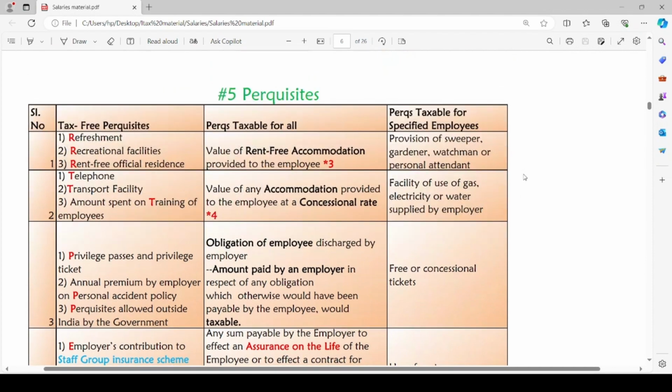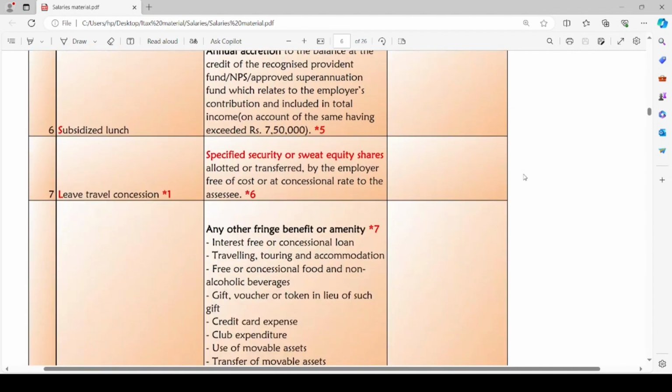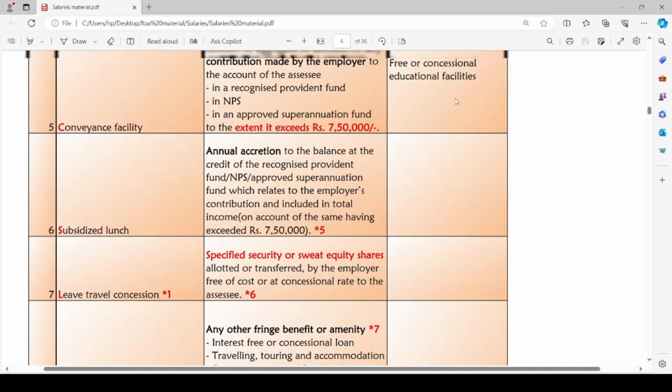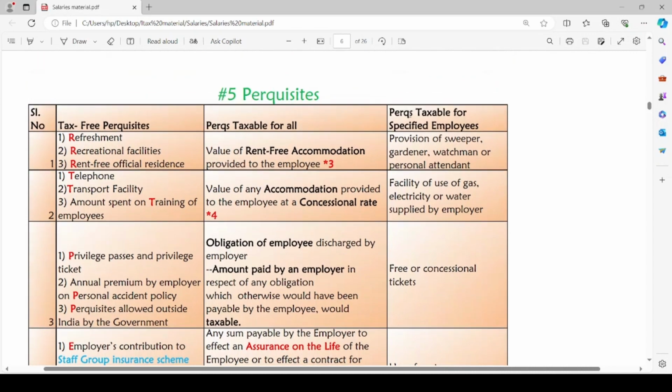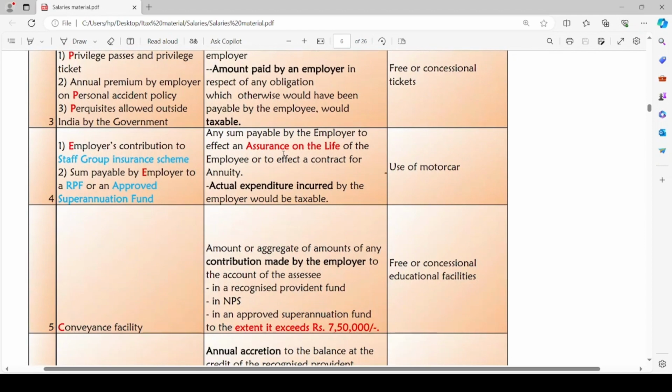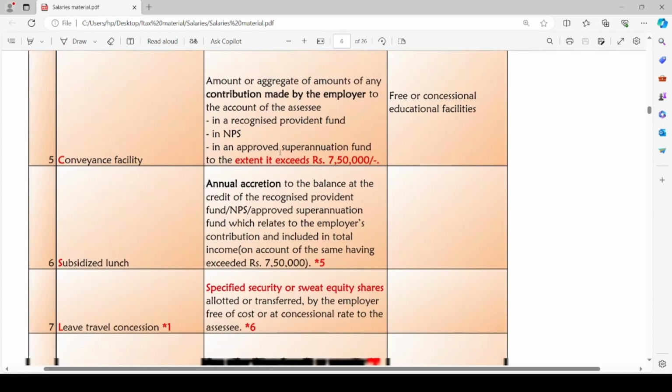So the next tax-free perquisite is SLM: subsidized lunch, leave travel concession and medical facilities. I hope this code will help you, to some extent at least, to remember the tax-free perquisites. What are the tax-free perquisites? 3 R's, 3 T's, 3 P's, 2 E's, C and SLM.